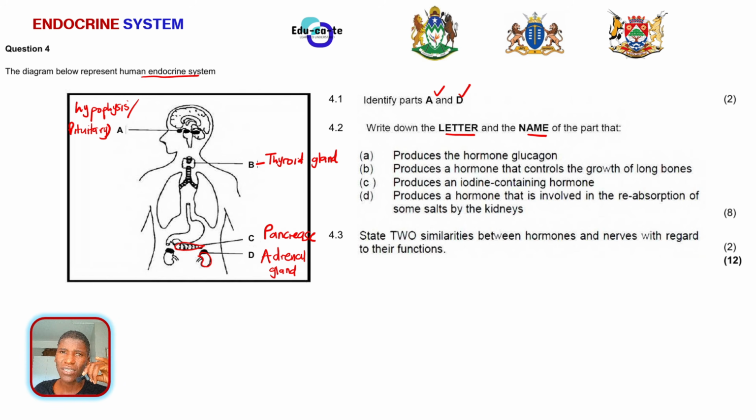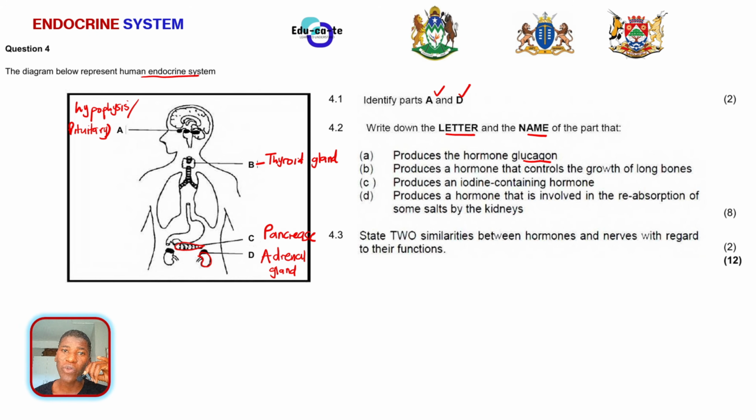So here, write the letter and the name of the part that produces the hormone glucagon. We've already said that the hormone glucagon is secreted by the pancreas. When the pancreas releases glucagon, it does so to increase the blood sugar levels, or blood glucose levels.